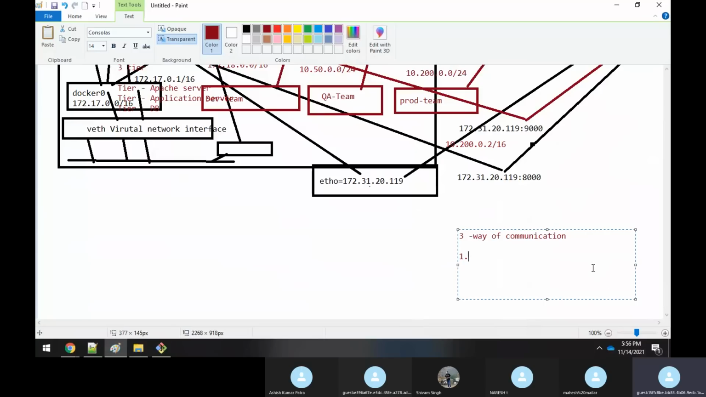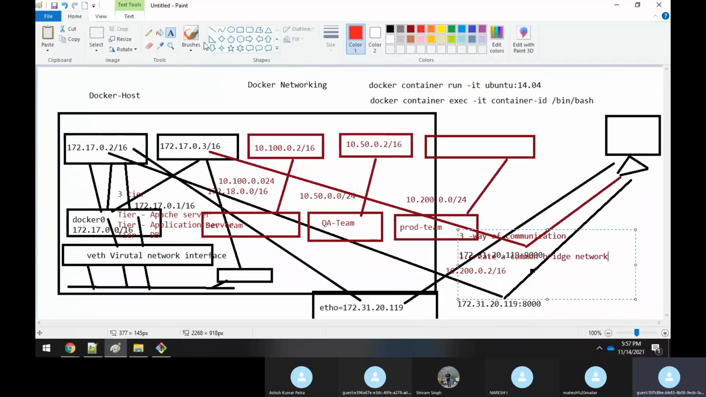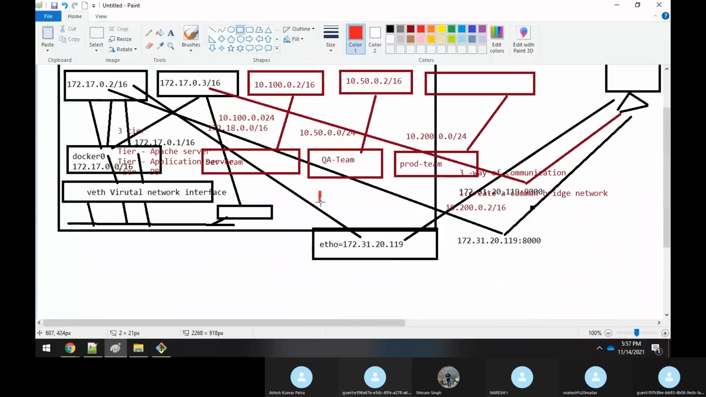The first method is nothing but creating a common network, a common bridge network. What do you mean by common bridge network? So Rajesh, let me do one thing. Let me create one more bridge network.